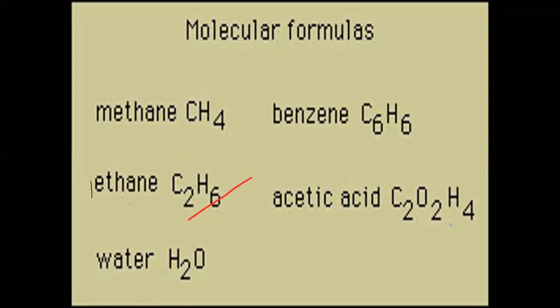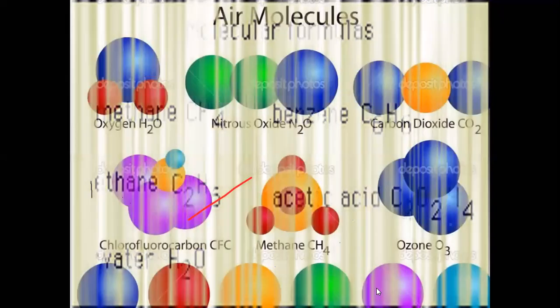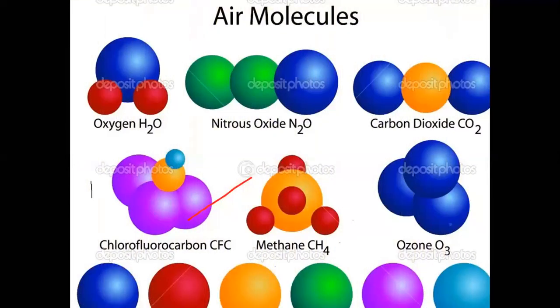What is the formula? After the formation of compounds, these molecular compounds have specific formulas, which tell us the actual atomic composition of the elements that combine to form the compound. Now, next, you have a few molecules with their formulas: oxygen, nitrous oxide, carbon dioxide, chlorofluorocarbons, methane, ozone.